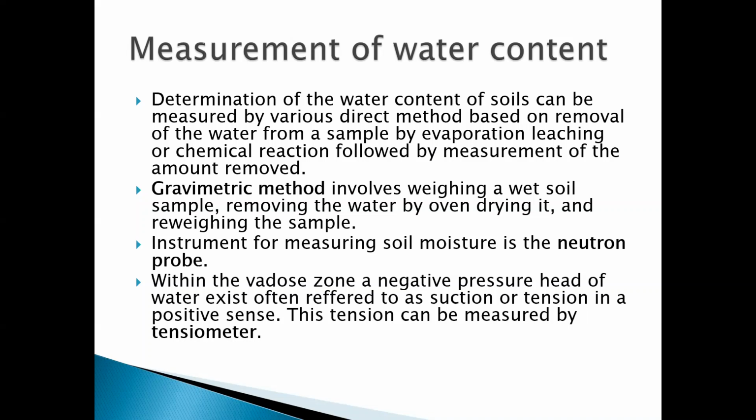An instrument for measuring the soil moisture is the neutron probe. Within the vadose zone, a negative pressure head of the water exists, often referred to as suction or tension in the positive sense. This tension can be measured by your tensiometer.